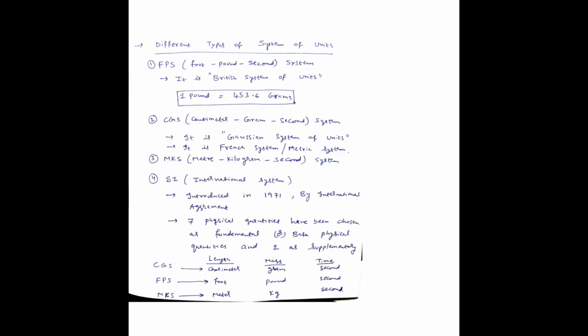This international system of units was introduced in 1971 by international agreement. 7 physical quantities have been chosen as fundamental or base physical quantities, and 2 are chosen as supplementary quantities. In CGS, length is measured in centimeter, mass in gram, time in second. In FPS, foot pound second; MKS, meter kilogram second.